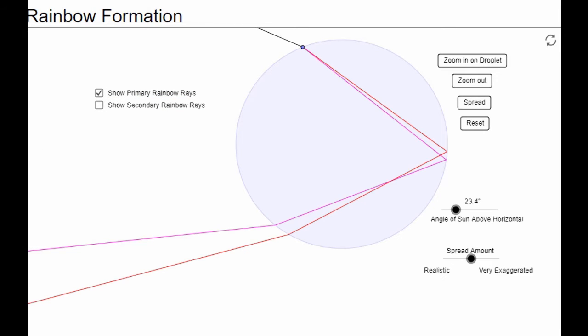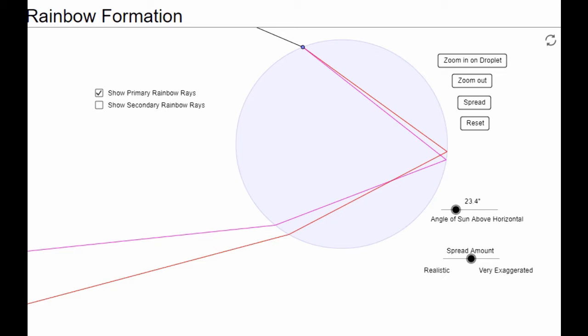As you can see here, it is the sunlight, which is obviously white light. It is traveling from rarer to denser medium. The water droplet will be the denser medium. As you can see, the first phenomenon is that it undergoes refraction.